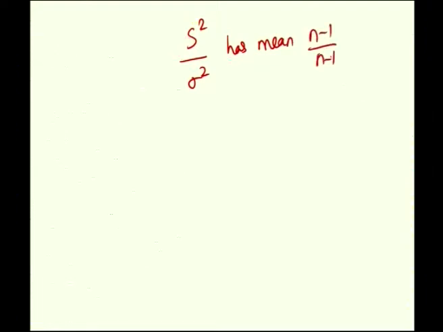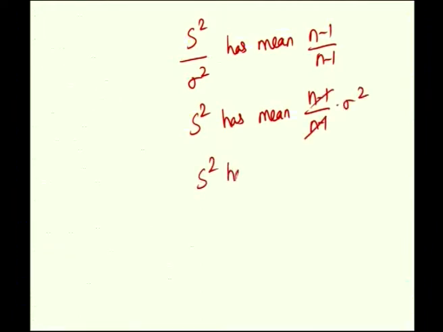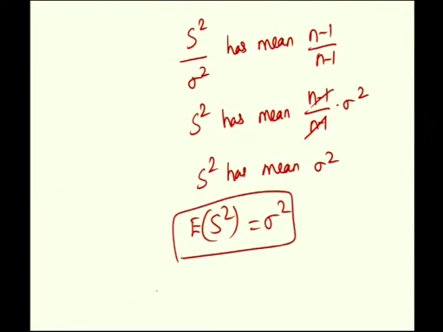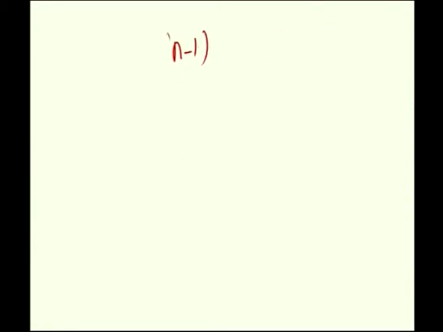N minus 1 goes to that side. Similarly, S square has mean (n minus 1) by (n minus 1) into sigma square. When you cancel, we have S square has mean sigma square. That is, expectation of S square is equal to sigma square. This is proved. Similarly, discussing variance, we will derive the standard deviation.